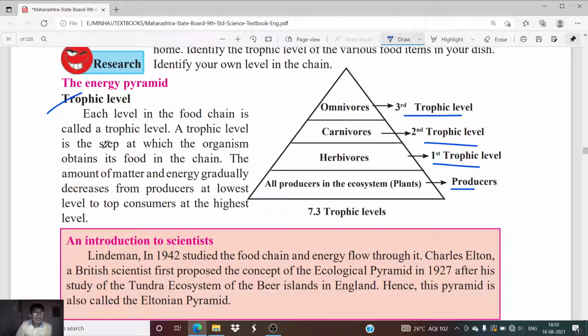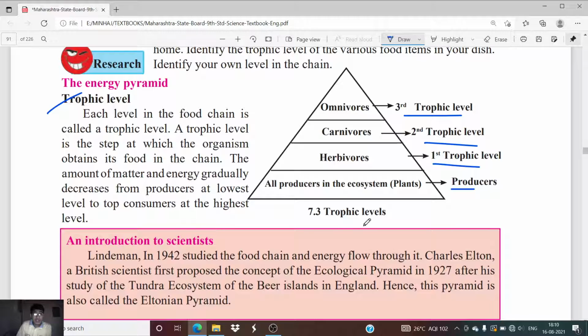Now trophic level is the step at which the organism obtains its food in the chain. Okay, what is trophic level? It is the step at which the organism is going to obtain the food or nutrition. The amount of matter and energy gradually decreases from producers at the lowest level to top consumers at the highest level.